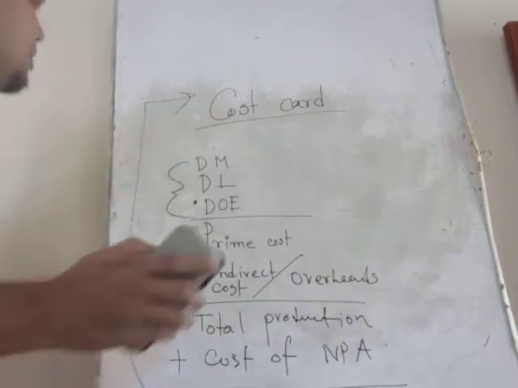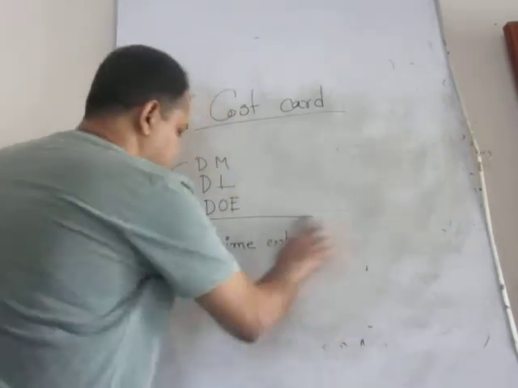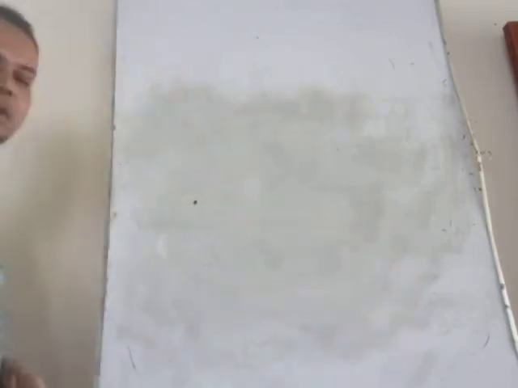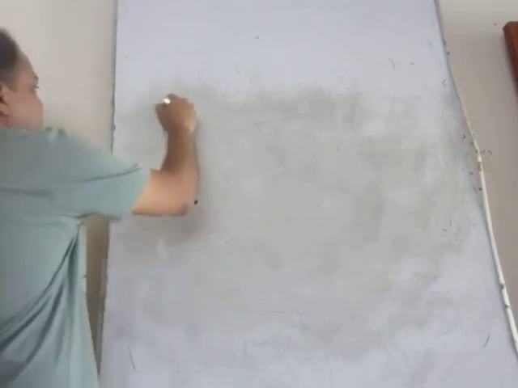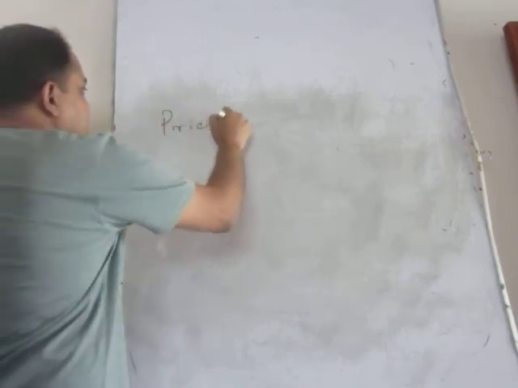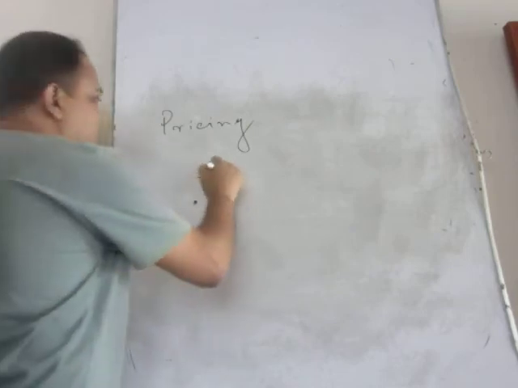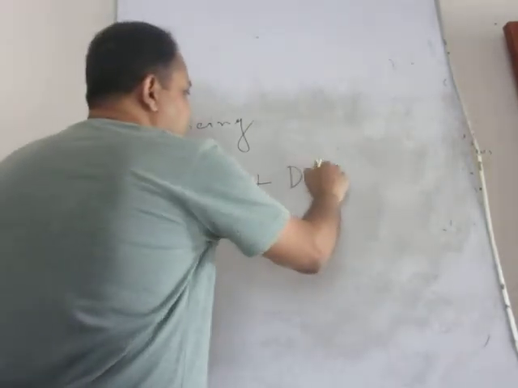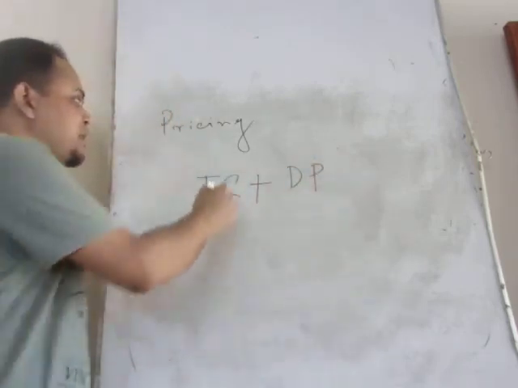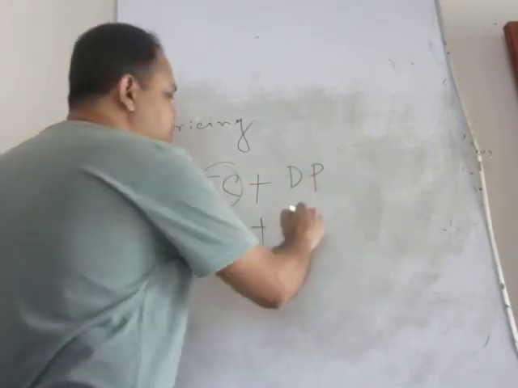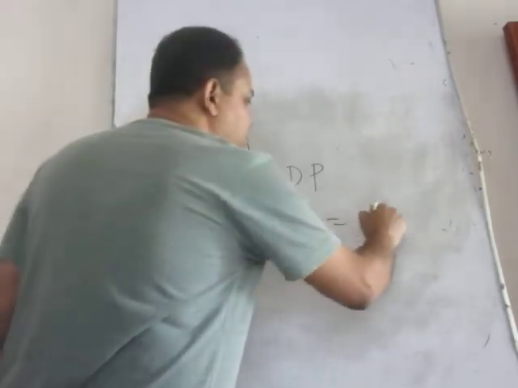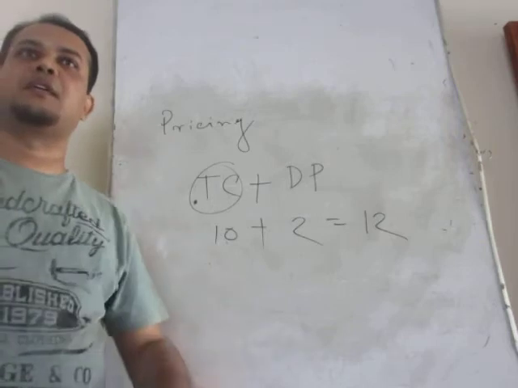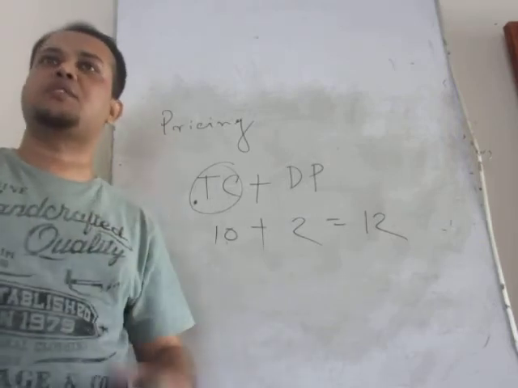Now the fact is, in making the pricing decision, what will be the pricing decision? Total cost, then you have to add a desired level of profit. Suppose, for example, total cost is 10 taka and your desired profit is 2 taka, what will be your selling price? Your selling price is 12 taka. So this is the way the organization sets up the selling price of its individual units or individual services.